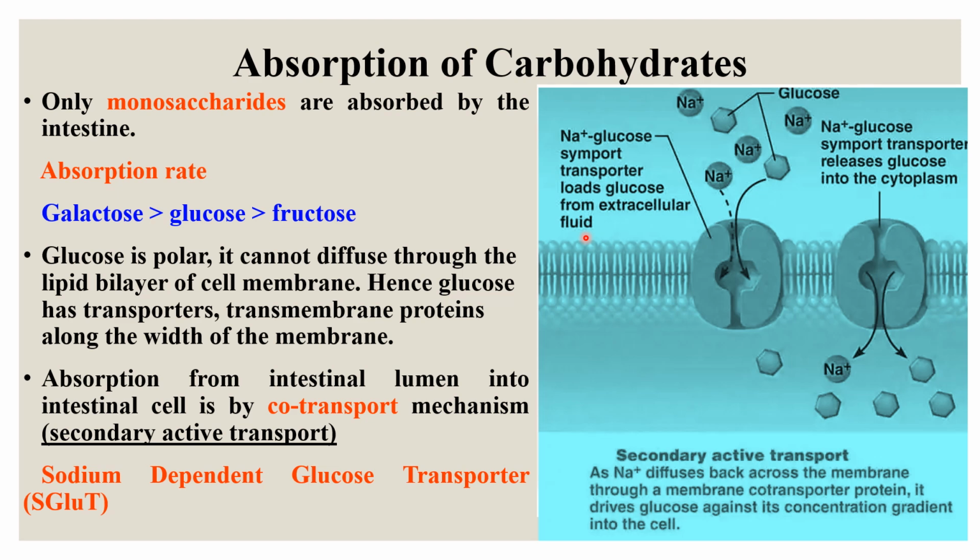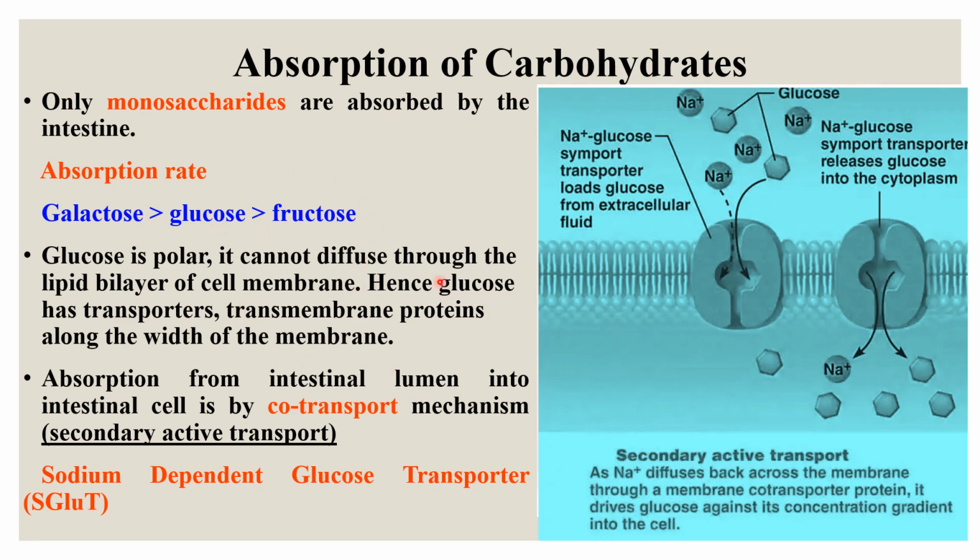Facilitated transport is a downhill task, along the concentration gradient, so without the investment of energy. The absorption rate is maximum for galactose, followed by glucose and fructose.